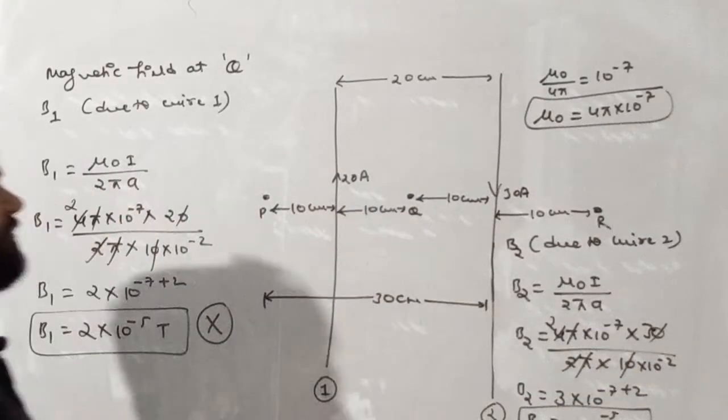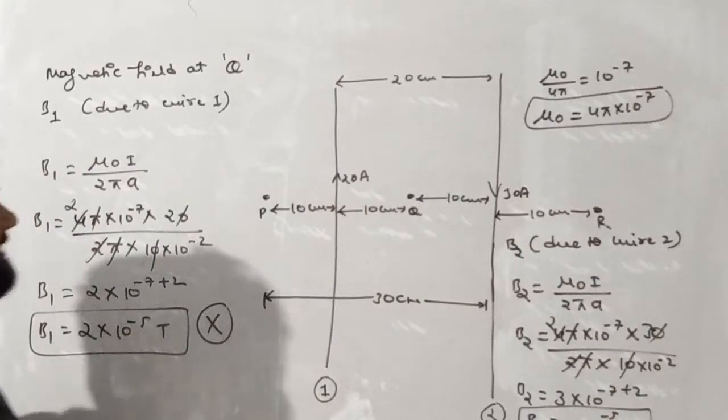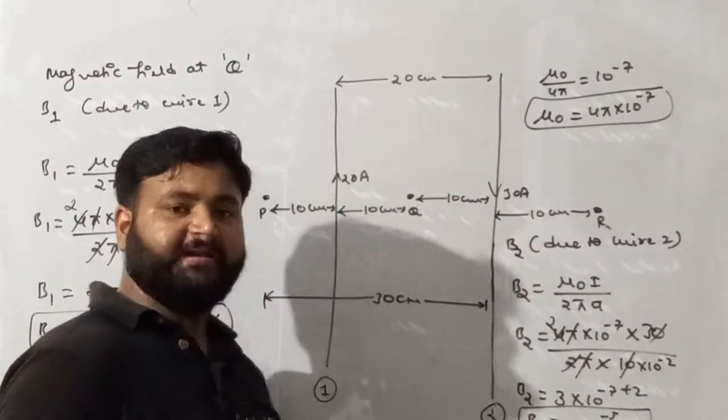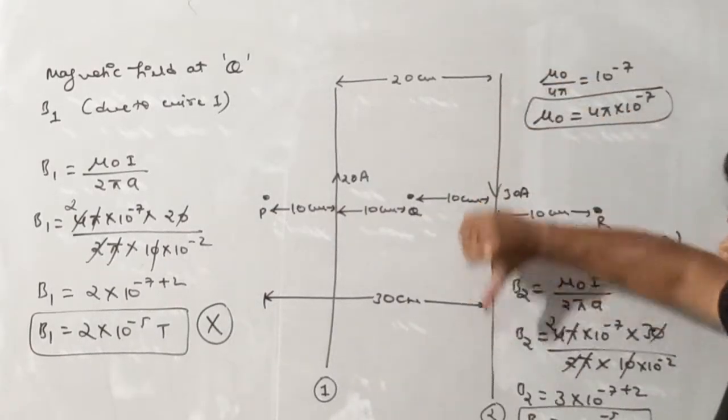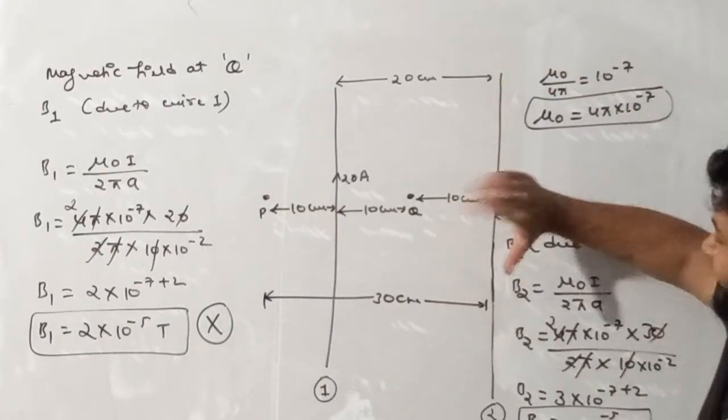This is the value of magnetic field at point Q due to the second wire. Now check out the direction. So if I am talking about direction, place your thumb in the direction of current and curl the fingers.